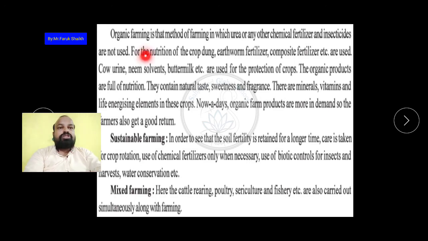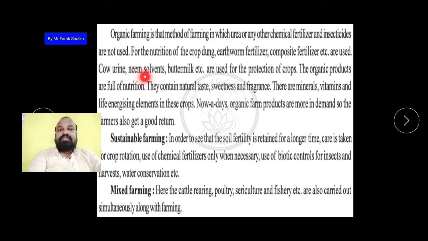So for the nutrition of the crops, dung, earthworm fertilizer, compost fertilizer, etc. are used for the nutrition and fertility of the land and the crops. The dung of the animal, the fertilizer of the earthworm and compost fertilizers are used.